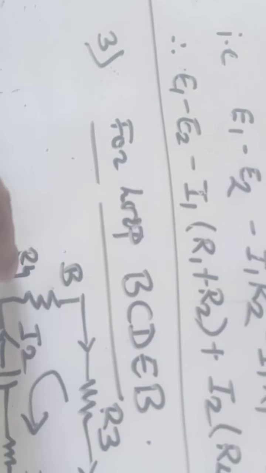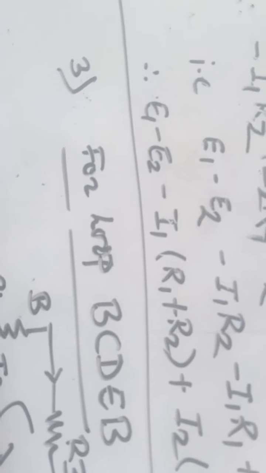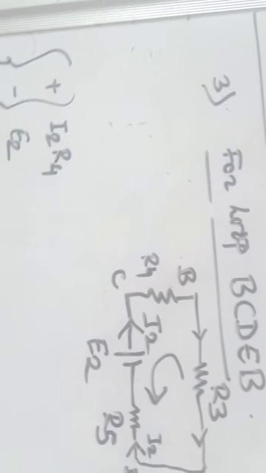So direction of current due to battery E2 is in the opposite direction. So I2 into R4 direction is opposite to traversing, therefore positive I2 R4.